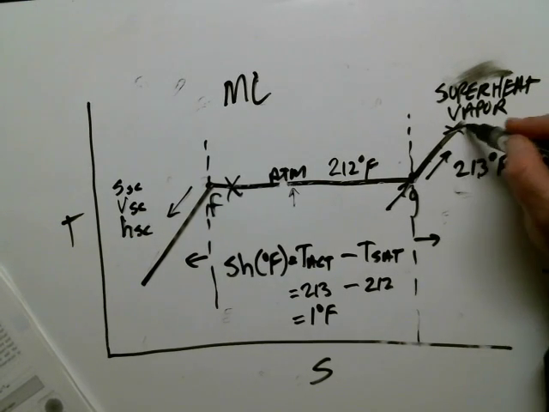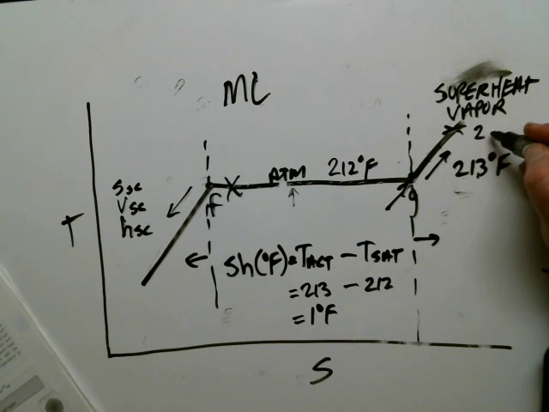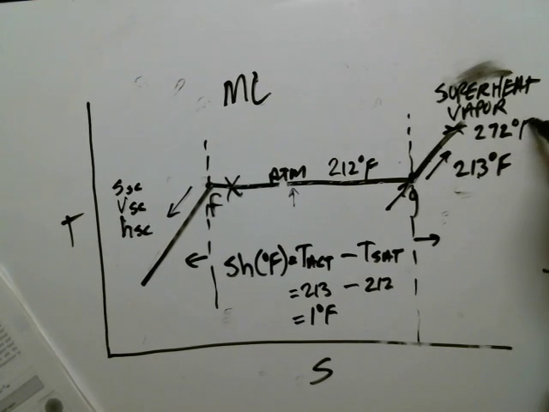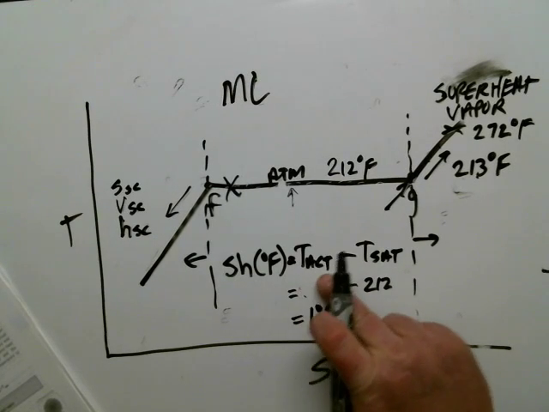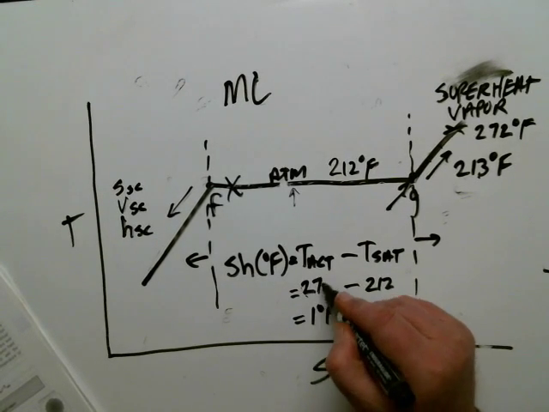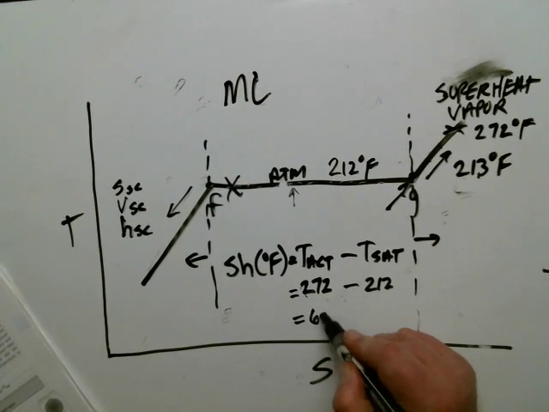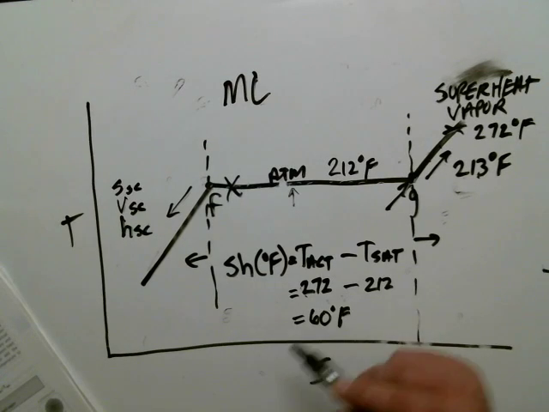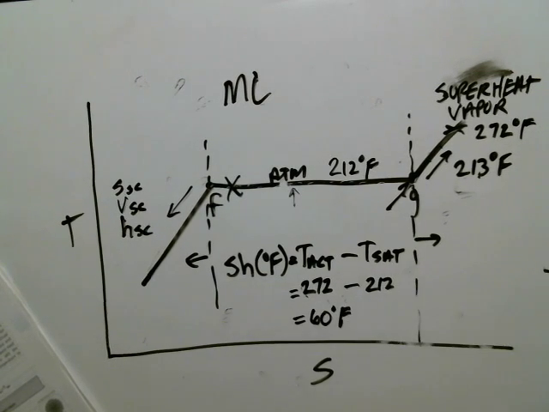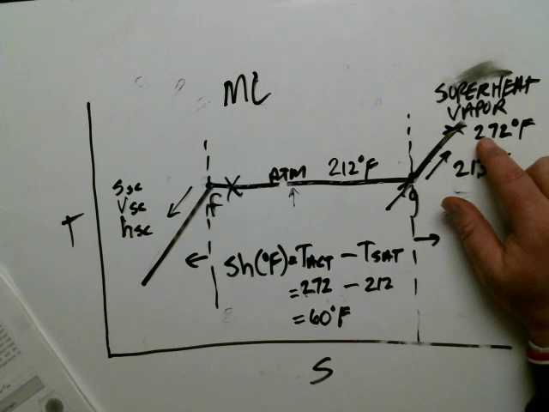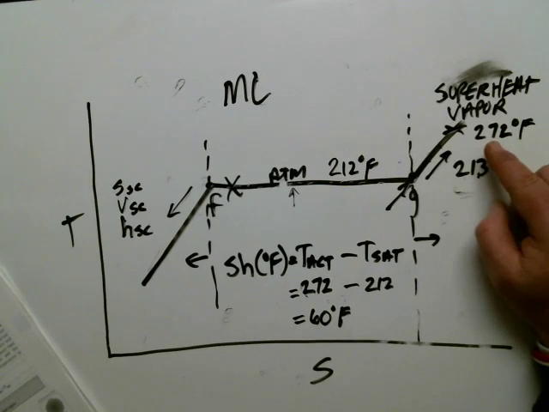I have 1 degree Fahrenheit of superheat. If I continued to raise the energy level way up here such that it was 272 degrees Fahrenheit, I would just replace the actual temperature that exists now with 272 degrees Fahrenheit, and I can see that would result in 60 degrees of superheat, 60 degrees above the saturation temperature. Superheated vapor can carry a lot of energy. We don't generally see superheated vapors in the boiling water world except in a few places. So keep that in mind as we move forward.